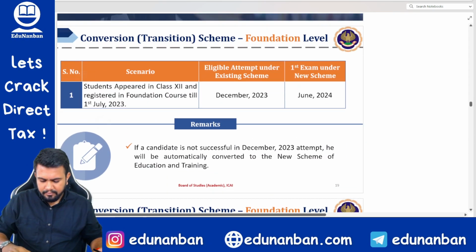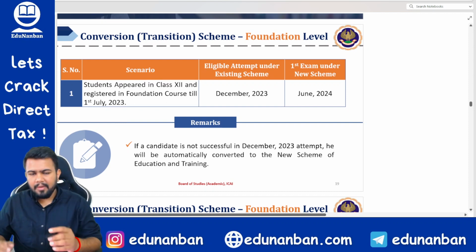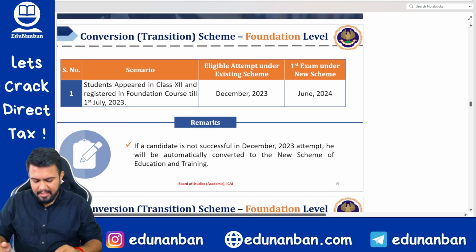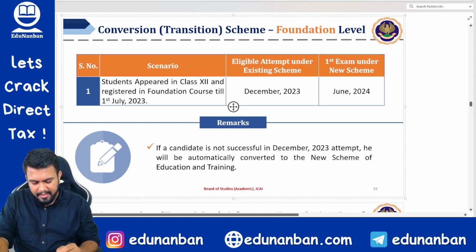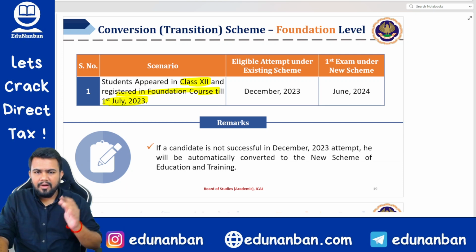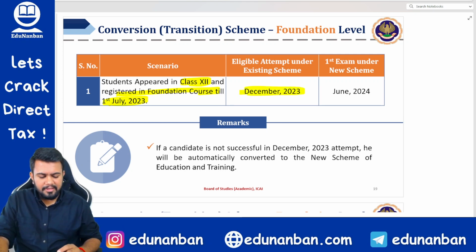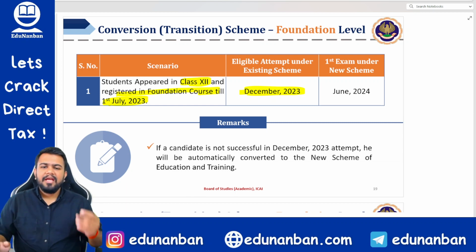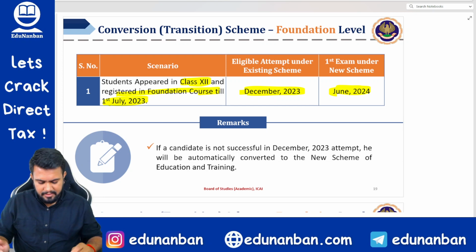Okay. Now, let's talk about the transition points. Number one, students who have appeared in class 12 examination and registered in foundation course on or before 1st of July are eligible to write in December 23. If they pass, well and good. If they do not pass, they have to write in June 24 as per the new syllabus. Correct?